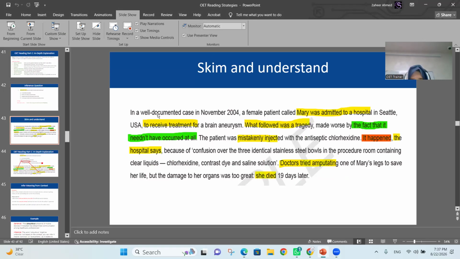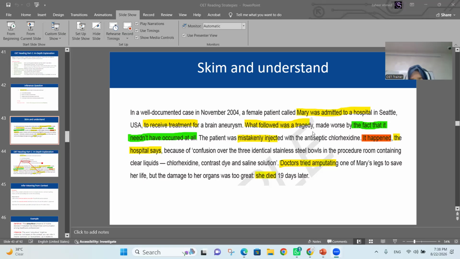summary. So in a well-documented case, in this time, a female patient called Mary was admitted to a hospital. So what happened? She was admitted to a hospital in Seattle to receive the treatment. One thing we came to know is that she was hospitalized. Why? Because she wanted to receive the treatment for a brain aneurysm.